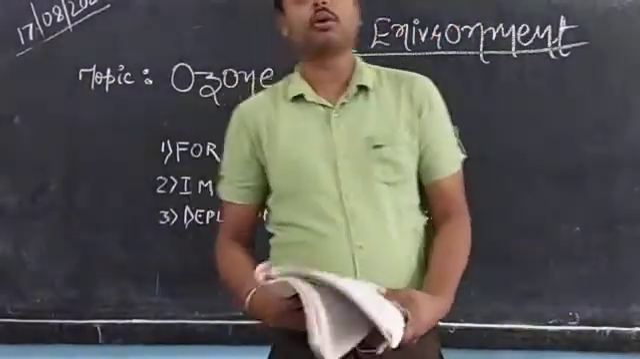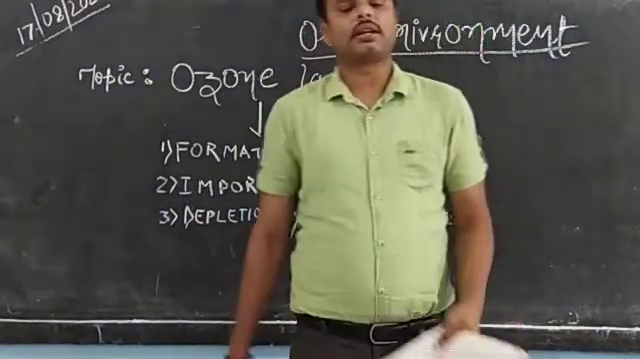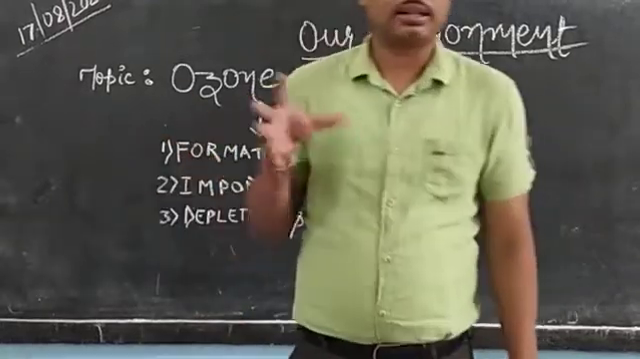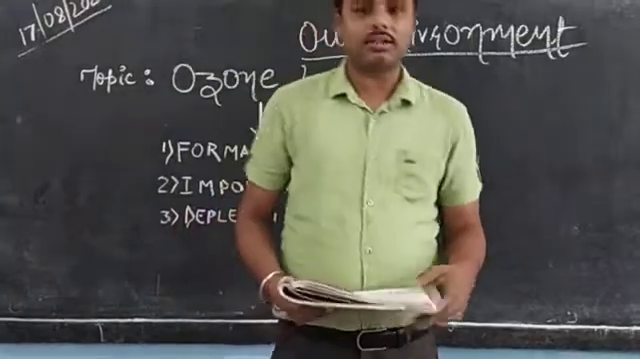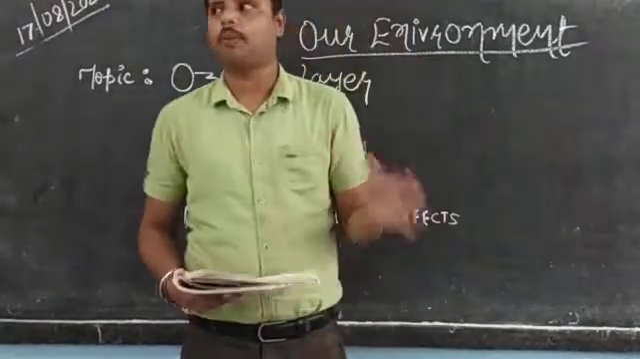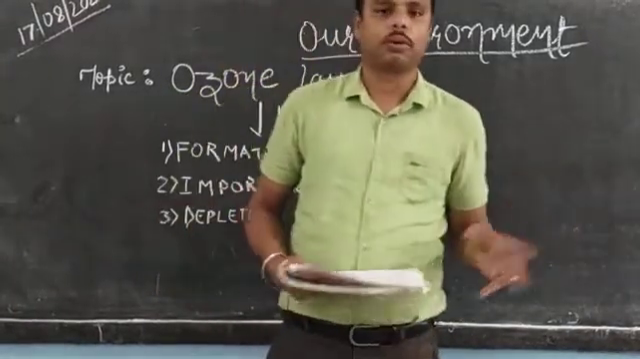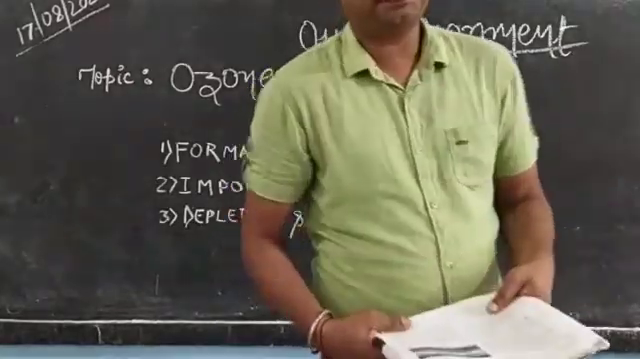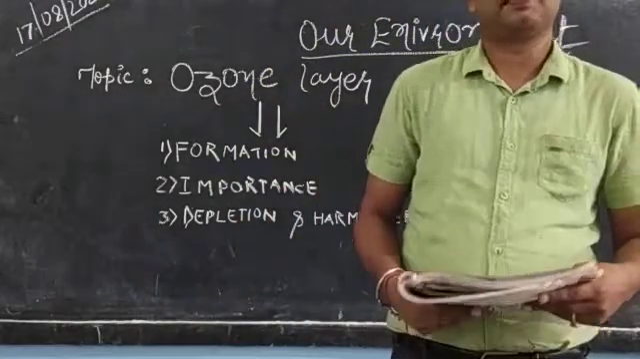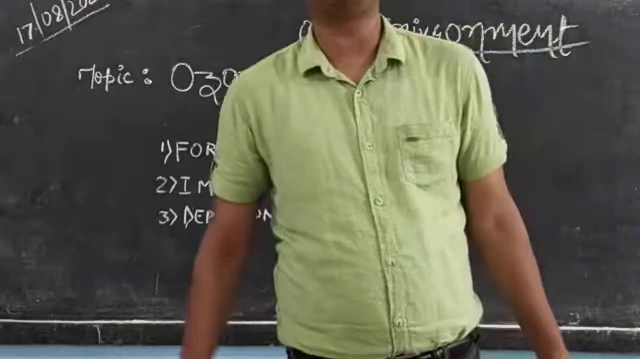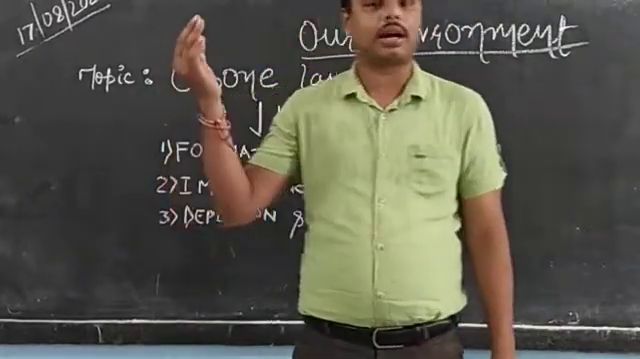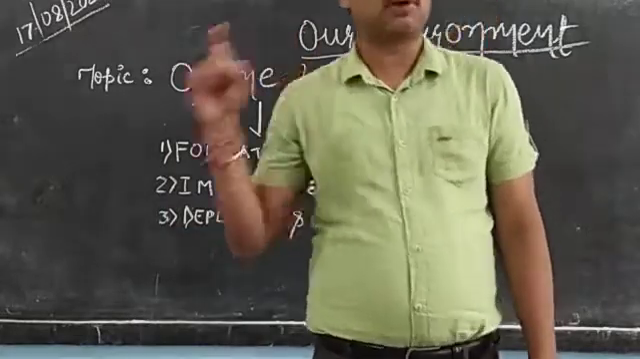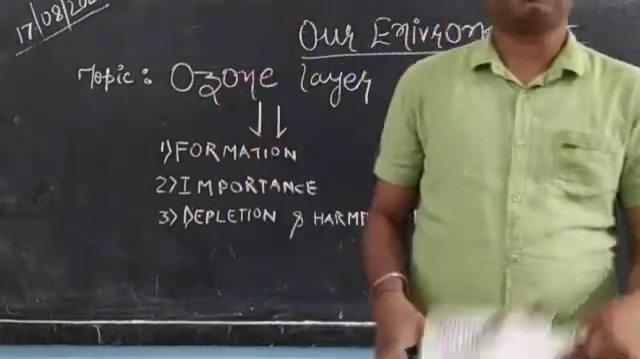So what is ozone? Ozone is basically a colorless gas that is a form of oxygen. It is found in the stratosphere, that is the range between 10 to 50 kilometers. The stratosphere is the layer of the atmosphere where ozone is found, between 10 to 50 kilometers.